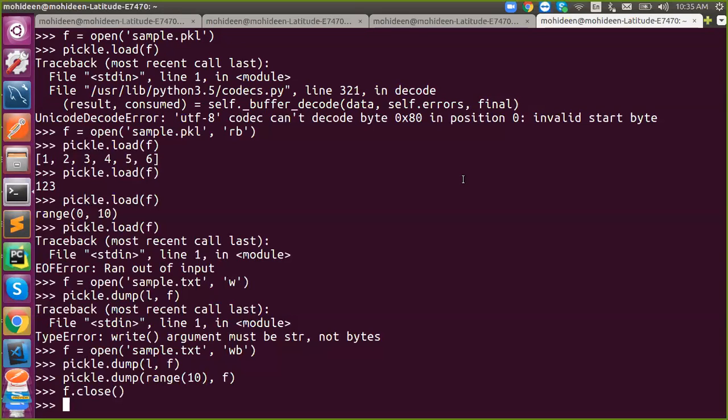We can't see the code in that file. That is not a limitation. That is all about data storage. That's why we are using data storage, because if it is a normal text file, anyone can view it. If you want to store a username and password in a text file, anyone can view it, right? It is not preferable. That's why we are using a storage system, so no one is able to view it directly. If you want, we have to unpickle or decode it through the corresponding options.